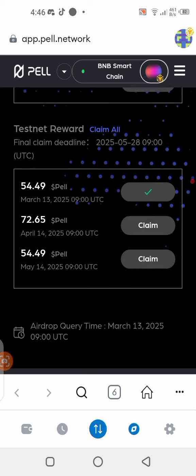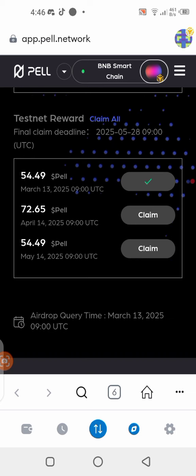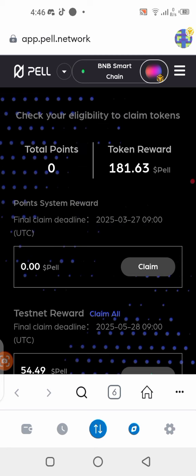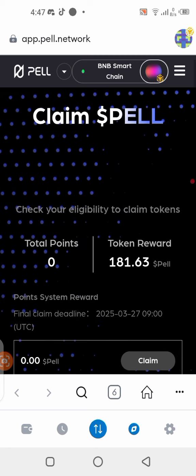So if you want to claim the remainder of your tokens, this is the same procedure you're going to use, and here are the buttons you come to, to claim. For the one we did on the Satoshi application, I don't know if that is connected to this. I have no idea, but this is what they gave to us, and the team is not really saying anything right now.